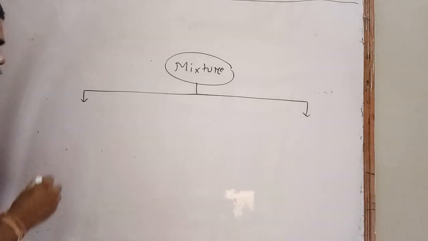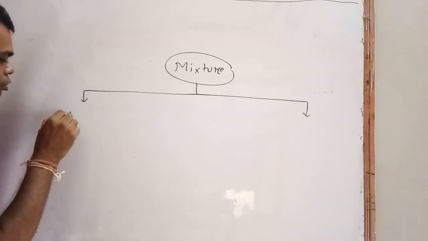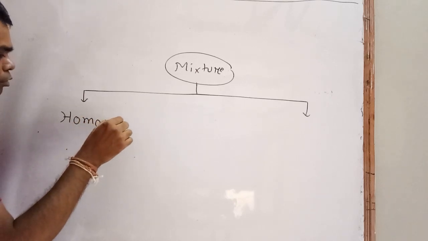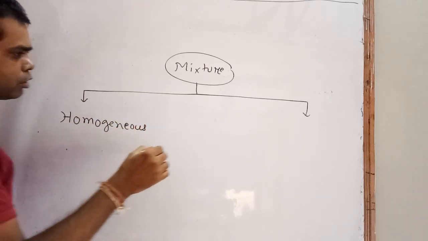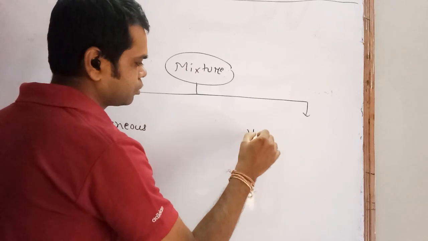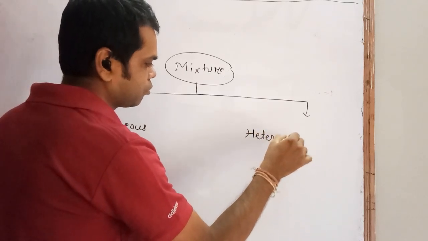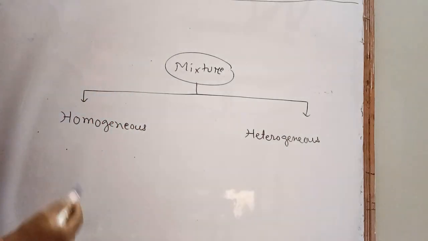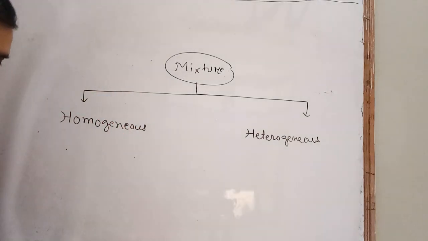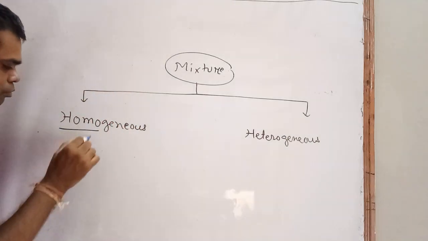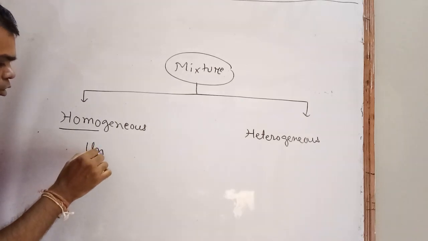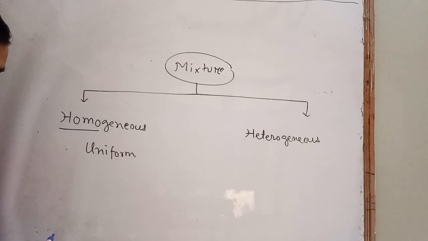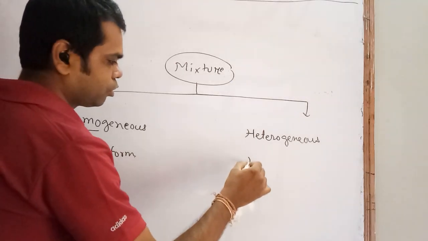So mixture is again divided into two categories: homogeneous and heterogeneous. Homogeneous mixture, heterogeneous mixture. Homo means same, or you can say uniform composition, and heterogeneous means non-uniform composition.